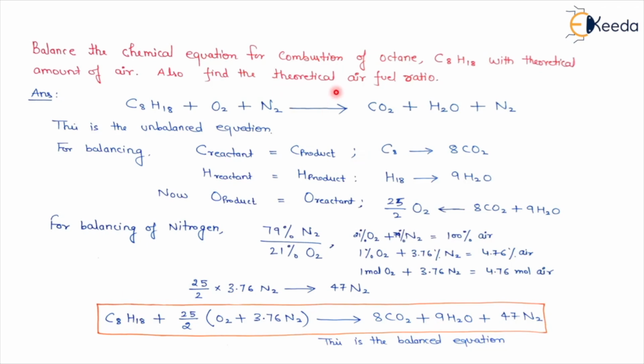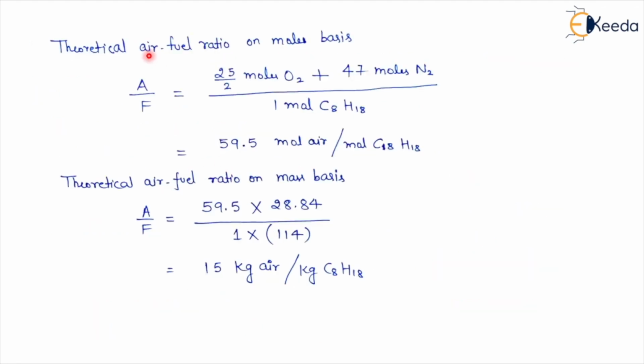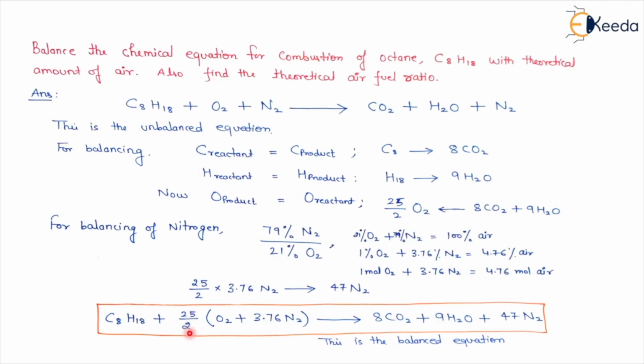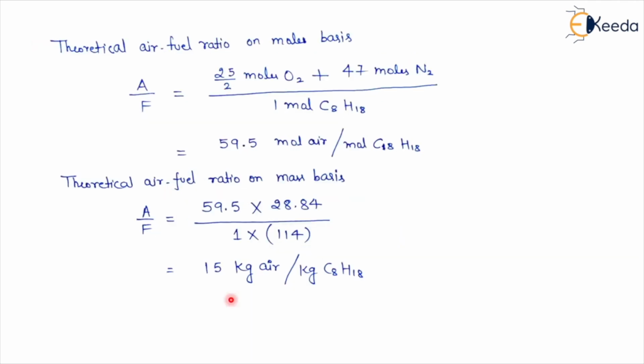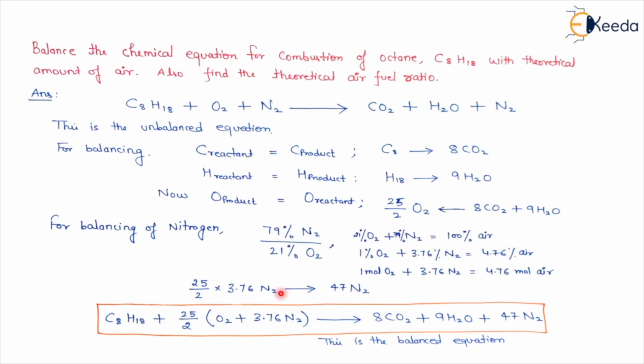Now I have to calculate the theoretical air-fuel ratio. You see here, the fuel is octane and in reactant, air is this one. Air-fuel ratio is the mass of air to the mass of fuel. In the same way, I will do the calculation. The theoretical air-fuel ratio on mole basis: here 25 by 2 moles of oxygen plus 47 moles of nitrogen.